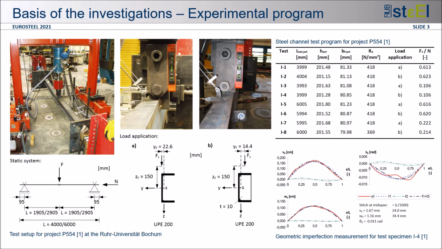In horizontal direction, the load application was varied between the middle of the web, marked as situation A, and the middle of the upper flange, marked as loading situation B. On the top right side, you can see some of the geometric values as well as the load application type of each test specimen and the load ratio of transverse to axial force. Bottom right shows the measured geometric imperfections as an example for test specimen 4.